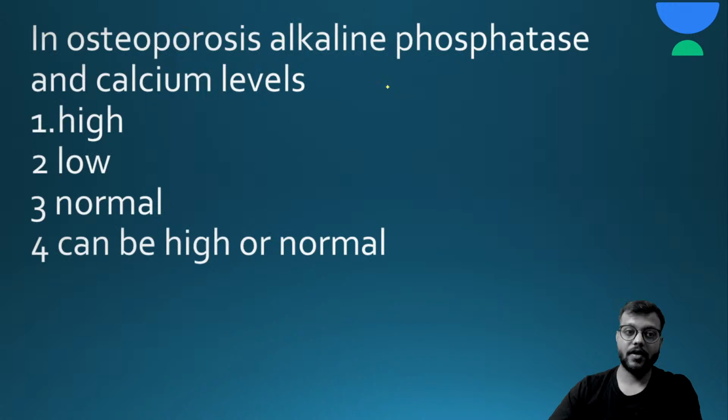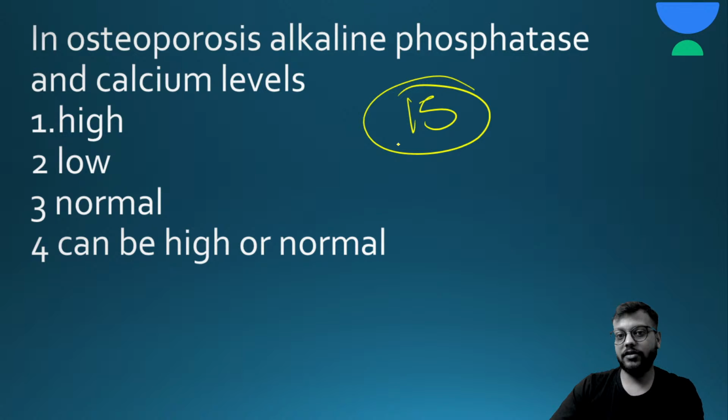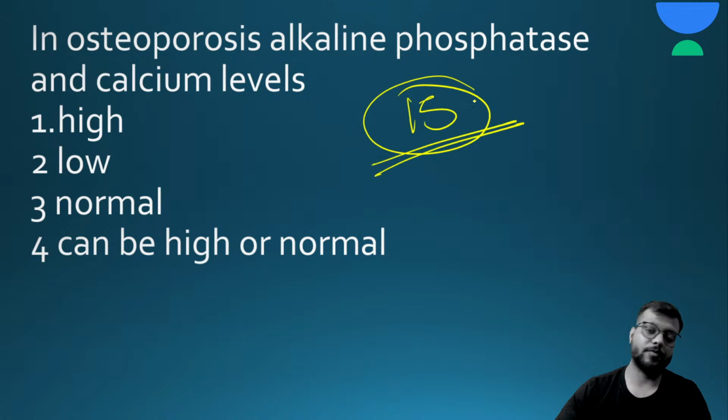Okay. Now, next question is, in osteoporosis, alkaline phosphatase and calcium levels are. Here are your 15 seconds. This is also a recall question from previous year's AIIMS examination. So, in osteoporosis, alkaline phosphatase and calcium levels are. Here are your 15 seconds.